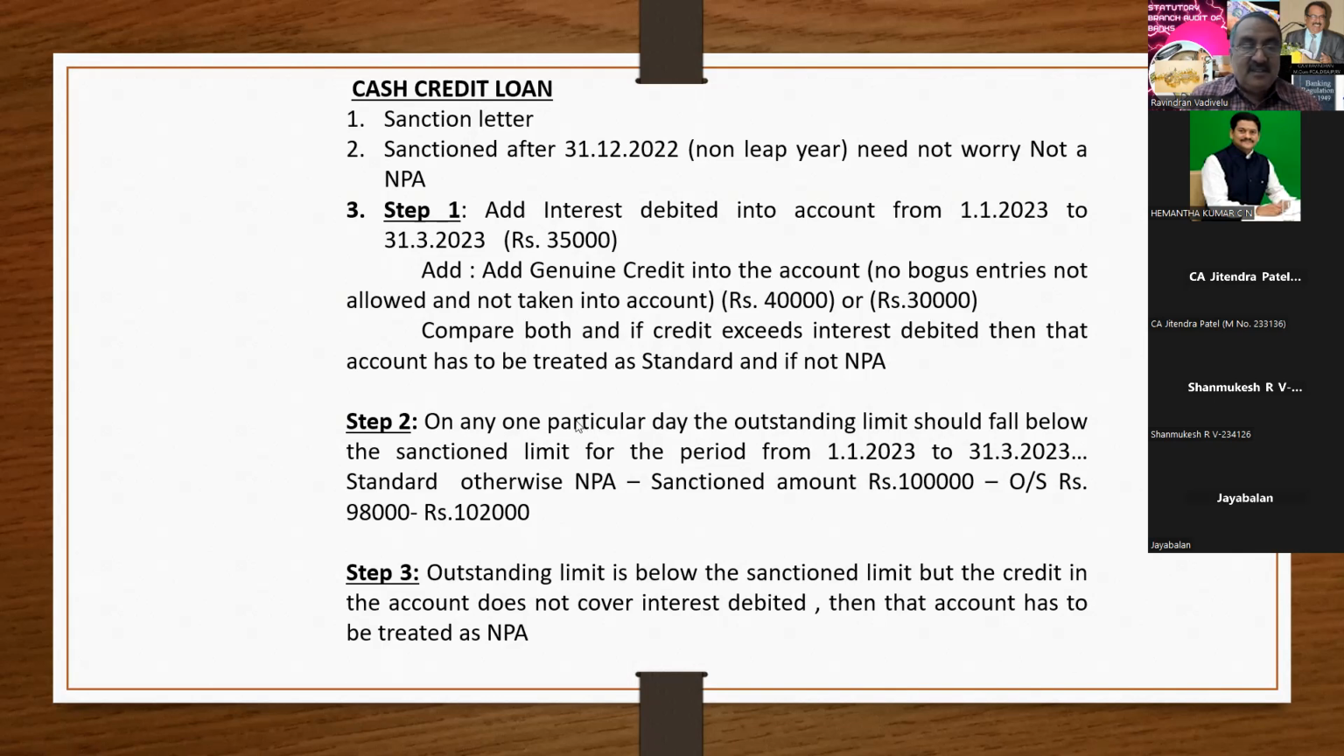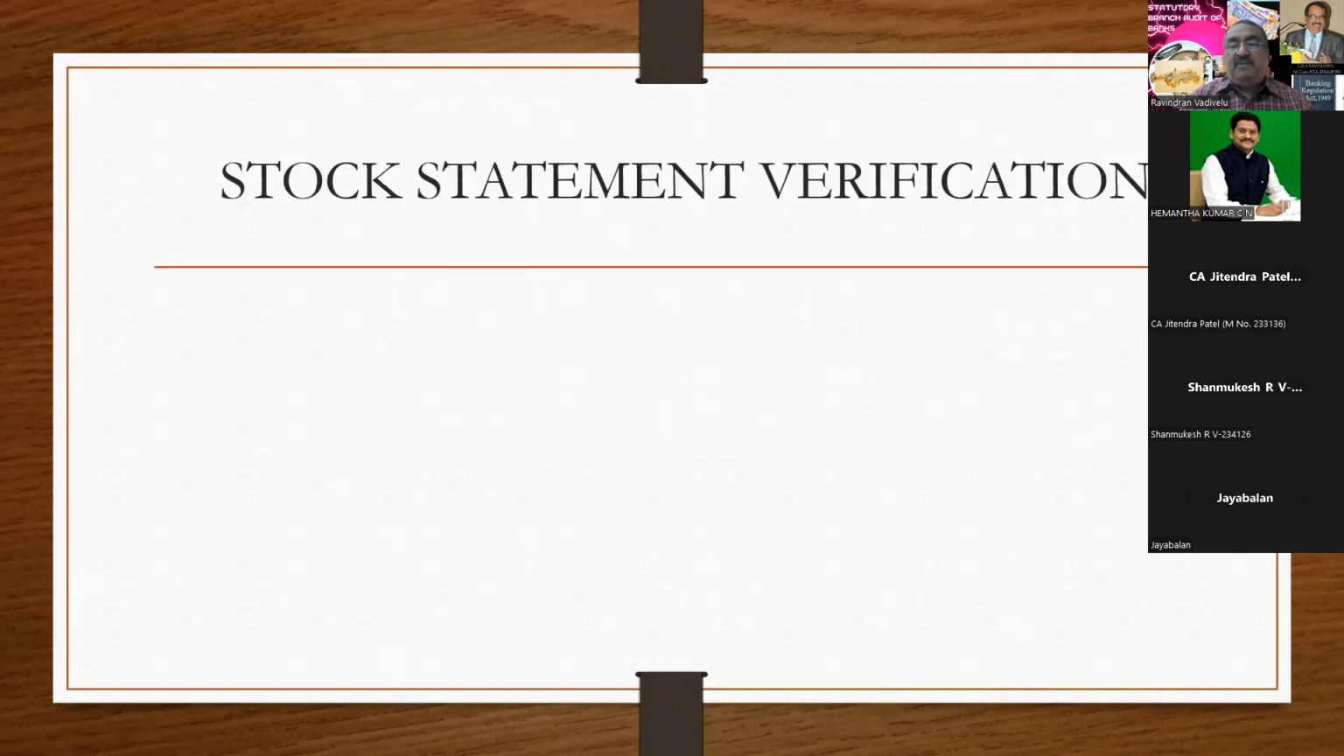Jaipal sir, yes. Now I'm moving to step 4. Before that, I want to tell, step 4 is related to drawing power. First thing, how to calculate the drawing power. That point I have to touch. Here, drawing power can be calculated based on the stock statement submission. Here you have to refer to the sanction letter.